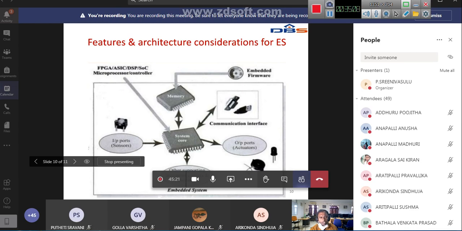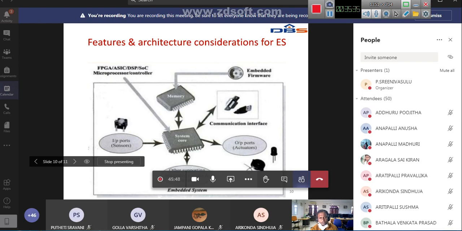Now we have the embedded firmware. We send that firmware to the memory. From the memory we can send it to the system core, and also from the system core we can send it back to the memory, and then finally you can take the output. These are the communication interfaces and the IO ports. You see here LED, some LDR, buzzers. So you have IO ports here.